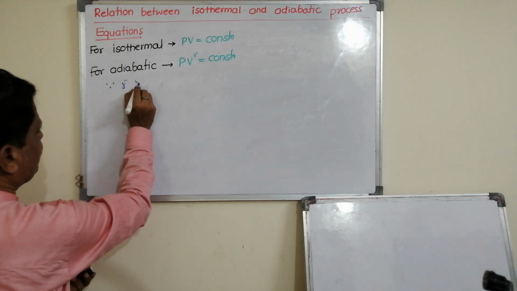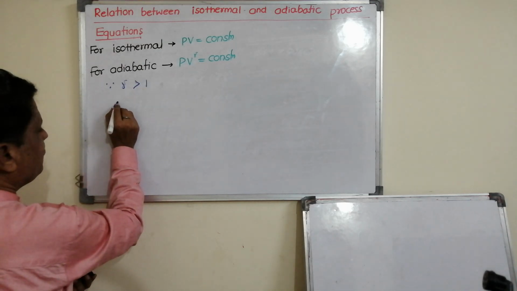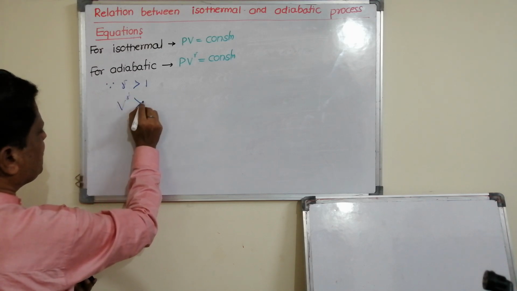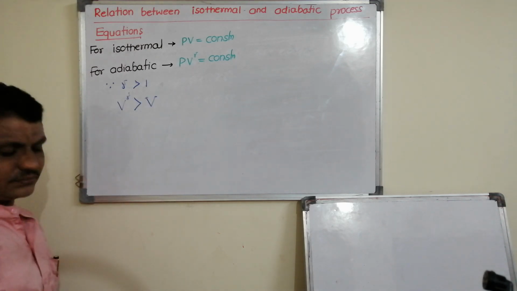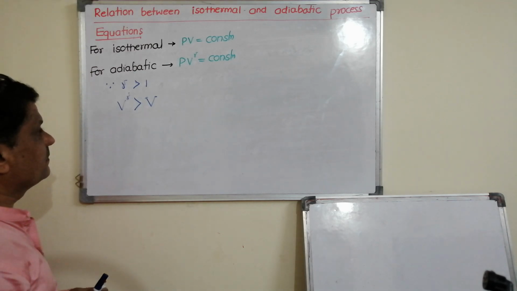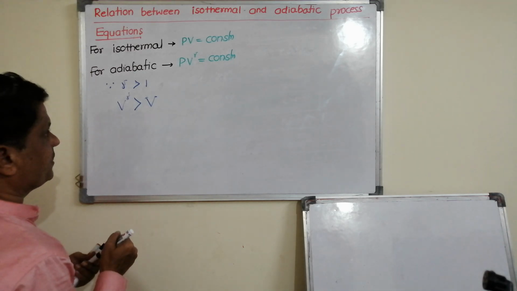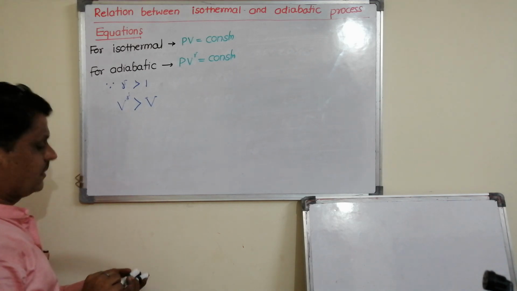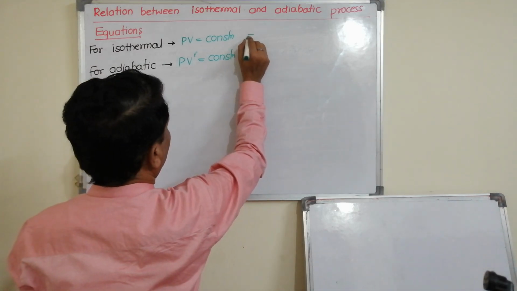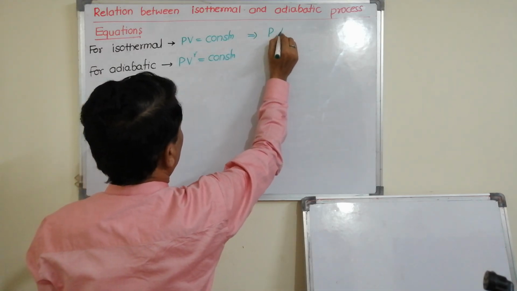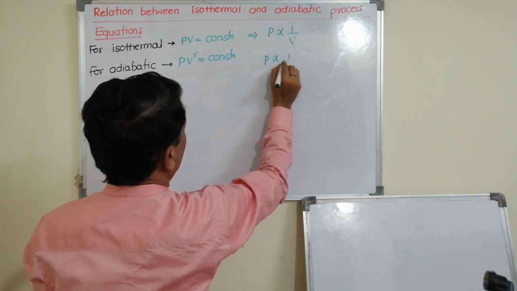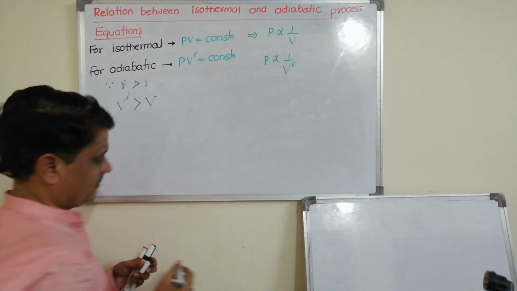Since gamma is greater than 1, V to the power gamma is always greater than V. As a result of this, if I write P inversely proportional to V, here P is inversely proportional to V to the power gamma.